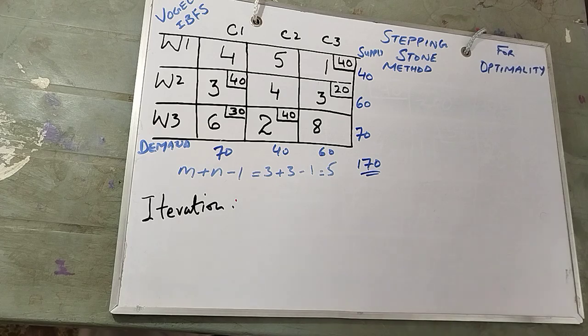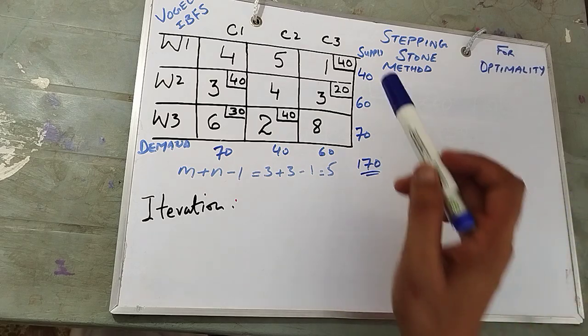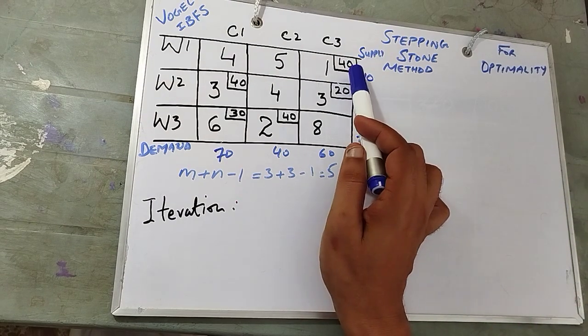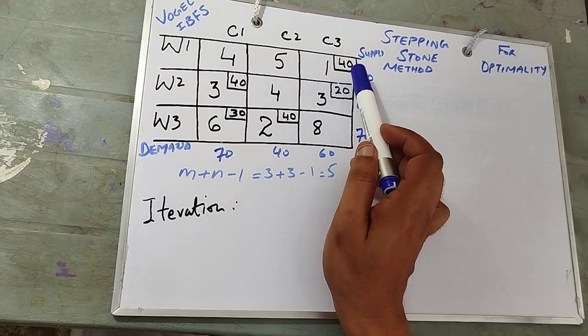Maybe to optimize the solution. For example, I am just trying to make my point over here that 40 units are over here. You see, 40 units are over here. After the stepping stone method, it may be 30.